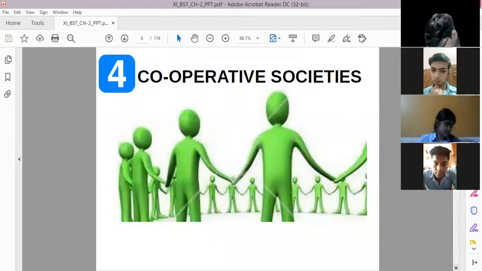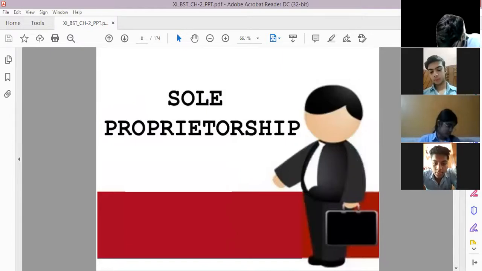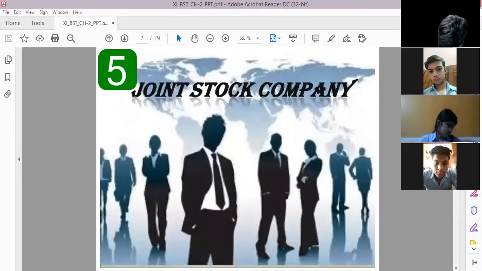Fourth, we have covered cooperative societies. Cooperative societies means where people are members of the same society and they're working together. And fifth, we have covered the joint stock company. Joint stock company means anybody with the membership of various people can start up the company, whether that can be a private company or a public company, right?